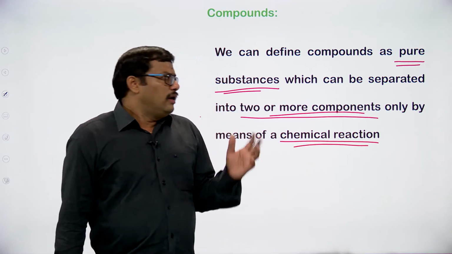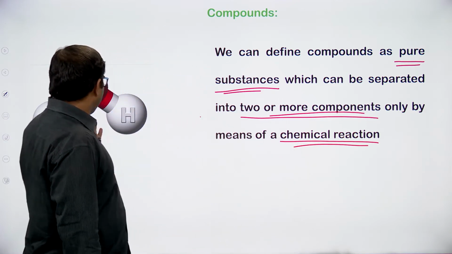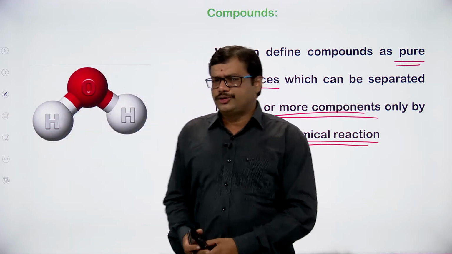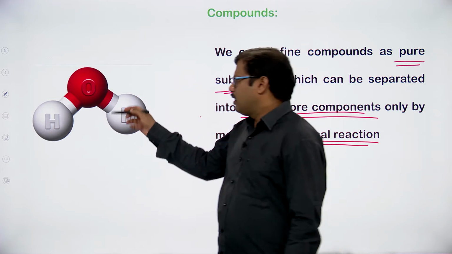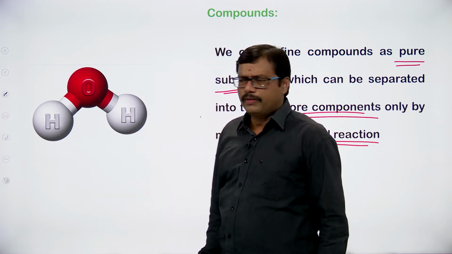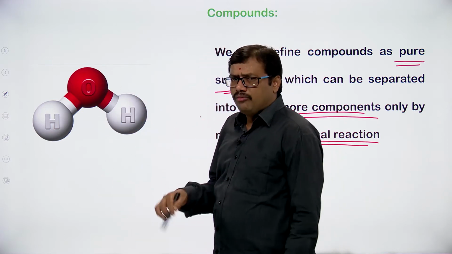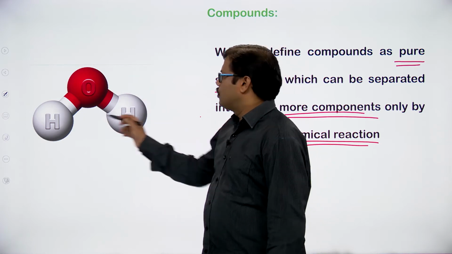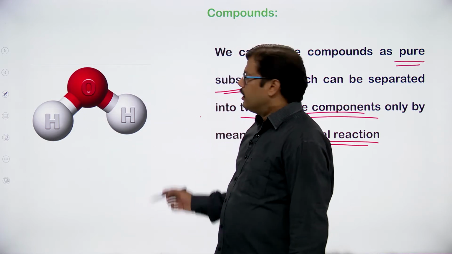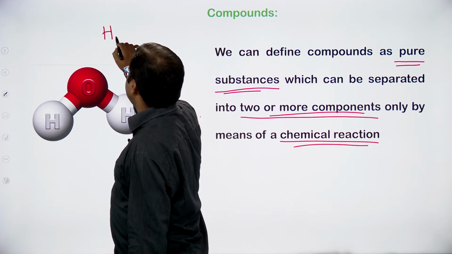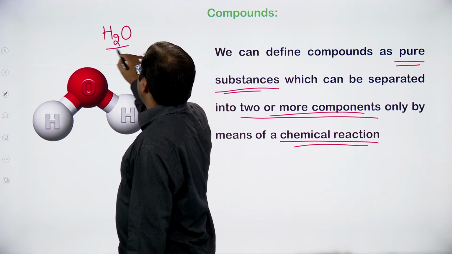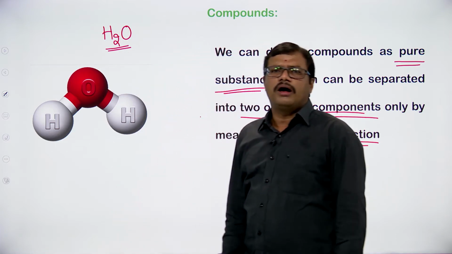For example, take H2O, water. The water molecule is V-shaped, or angular, or otherwise bent in shape, with oxygen connected to two hydrogen atoms. Water is made up of two hydrogen atoms and one oxygen atom.